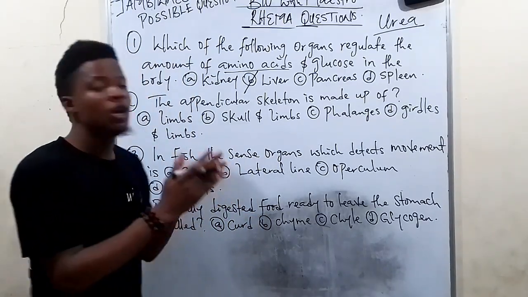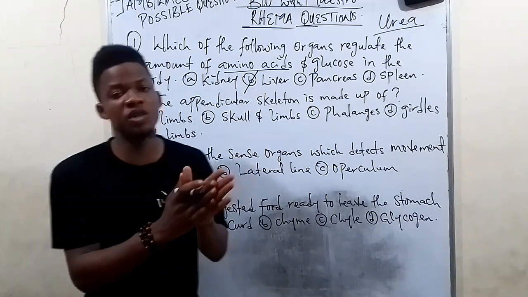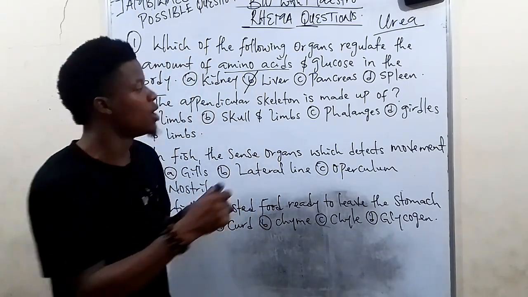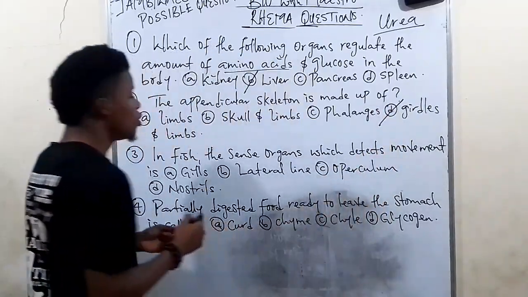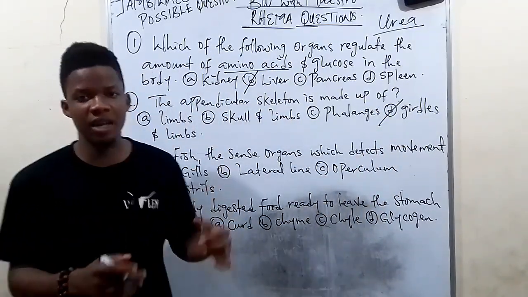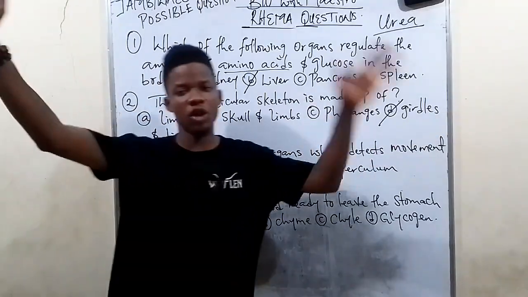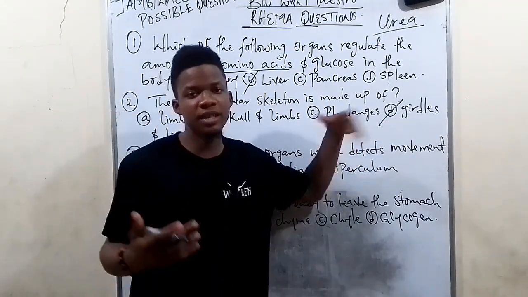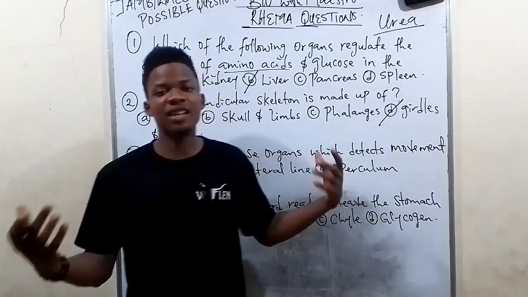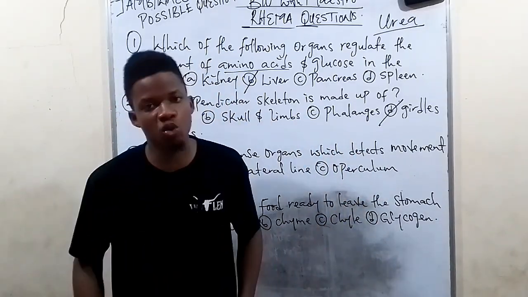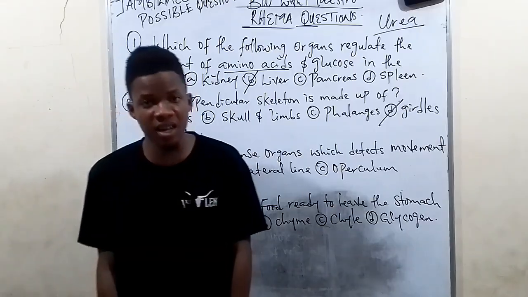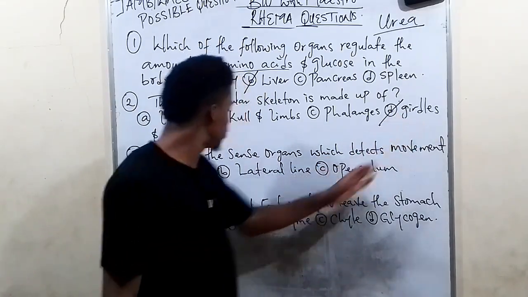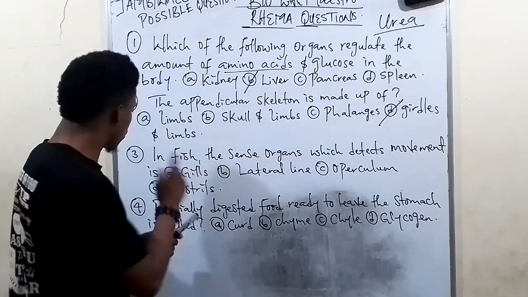If you go through the options, you see another option, D, that comprises two things that are also part of the appendicular skeleton. So the answer is option D, the girdles and the limbs. When we are talking about the limbs, we're talking about the forelimbs, your hands, and the hind limbs, your legs. The girdles are structures that attach the forelimbs to the shoulder and the hind limbs, which are the legs, to the hip bone. So the answer is the girdles and limbs.